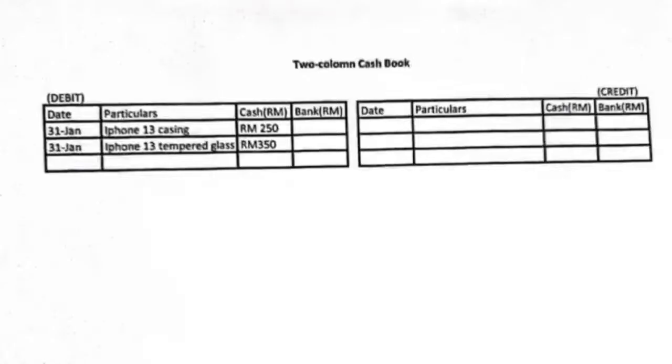Next, I will tell you where to record the official receipt. Official receipt will be recorded in the cash book. Cash book is used to record all cash transactions of a business. It looks like a T account, where the left side is the debit side while the right side is credit. All cash received is recorded on the debit side, either check or money, and all cash payments, either check or money, are recorded